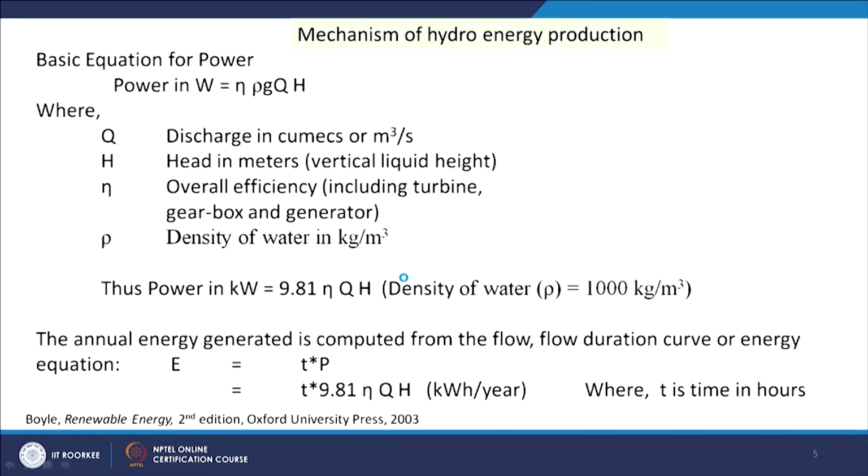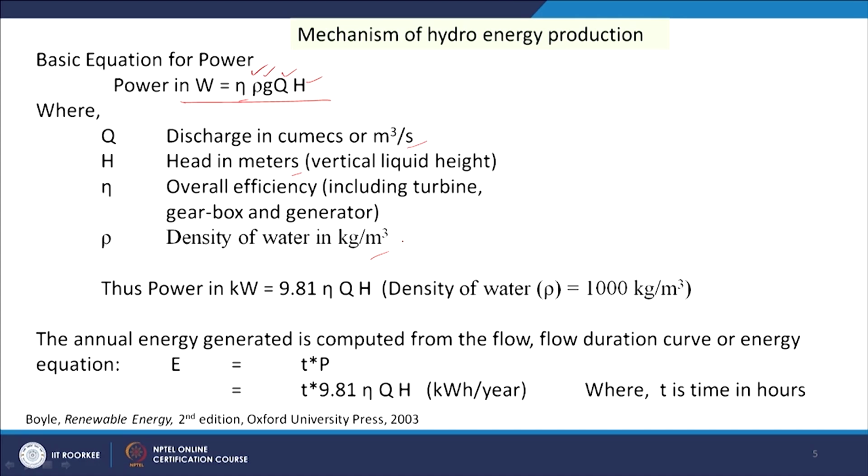The power can be determined using this formula: power in watt equals rho g Q H times the efficiency of the system, the overall efficiency including turbine, gearbox and generator. H is the water head in meters, Q is the discharge in meter cube per second, and rho is the density of water in kg per meter cube.